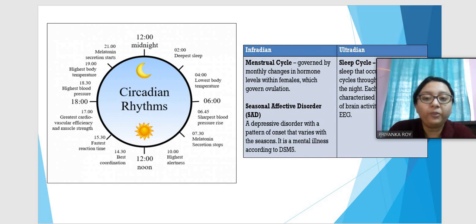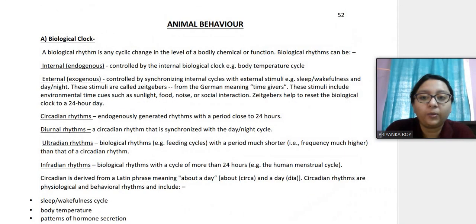Okay, so before moving into that, let us first discuss this biological clock, which is the rhythm of our bodily functions. Whatever we do, we do it according to a day and night cycle. So this cycle is known as the biological clock because our body knows what we have to do in the daytime and what we have to do in the night time. This distinguishing of the two different time zones and therefore working according to the different times of the day is known as a biological clock.